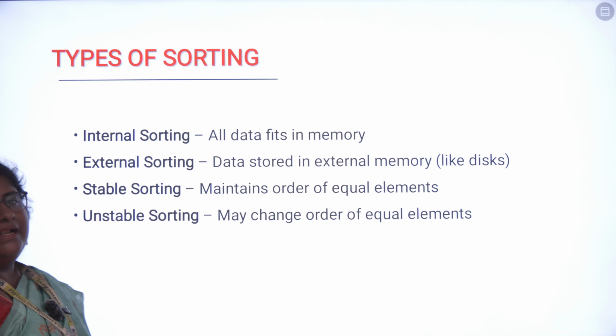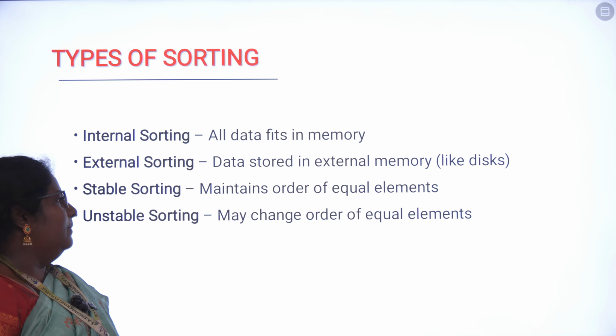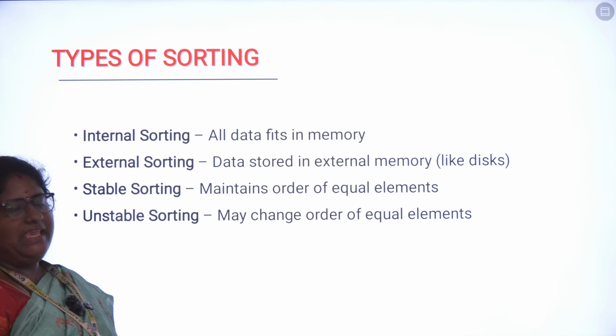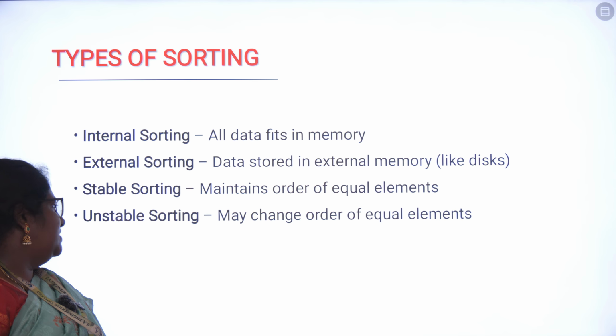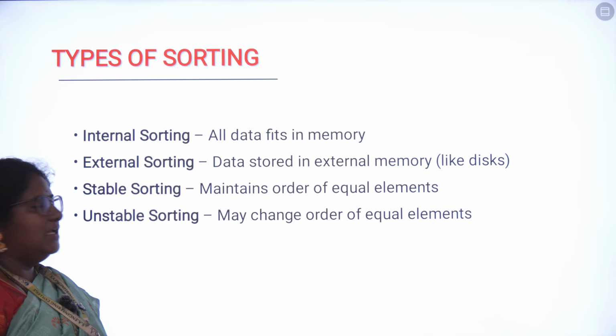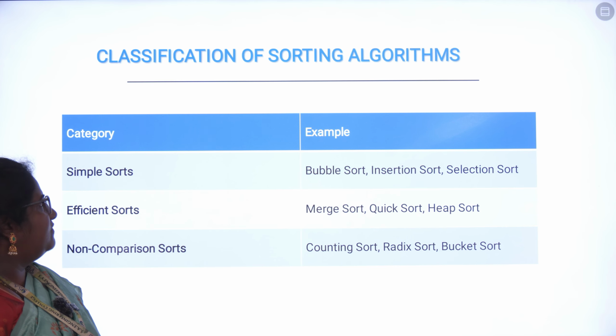The third one is called stable sorting. Stable sorting will maintain the order of equal elements. The next one is called unstable sorting. Unstable sorting may change the order of equal elements. So these are all the types of sorting.